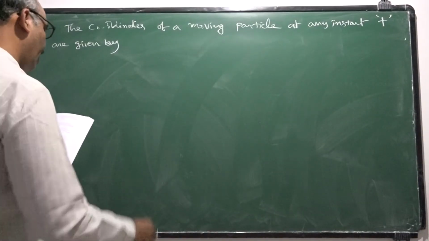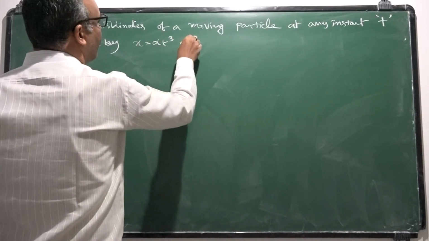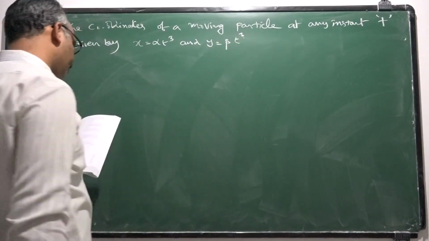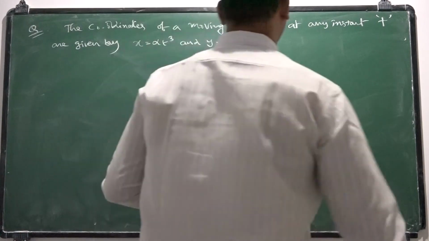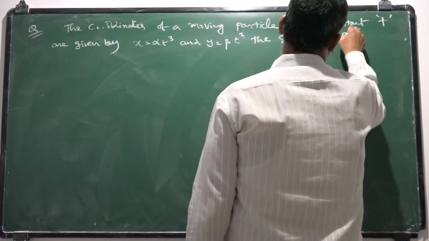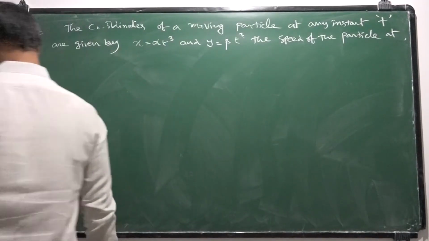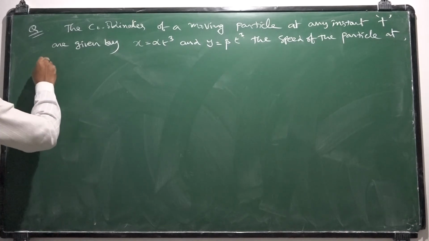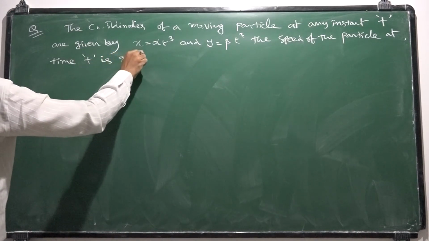by x is equal to alpha t cube and y is equal to beta t cube. The speed of the particle at that instant of time t is given by.